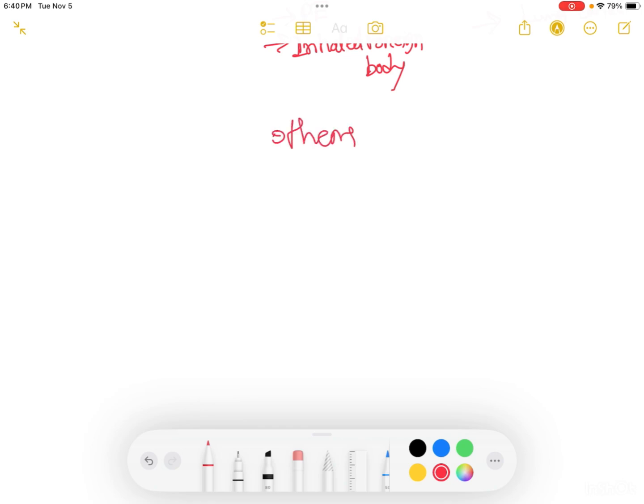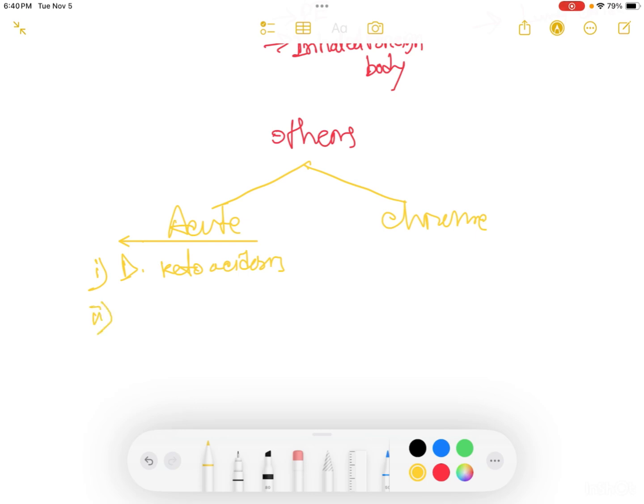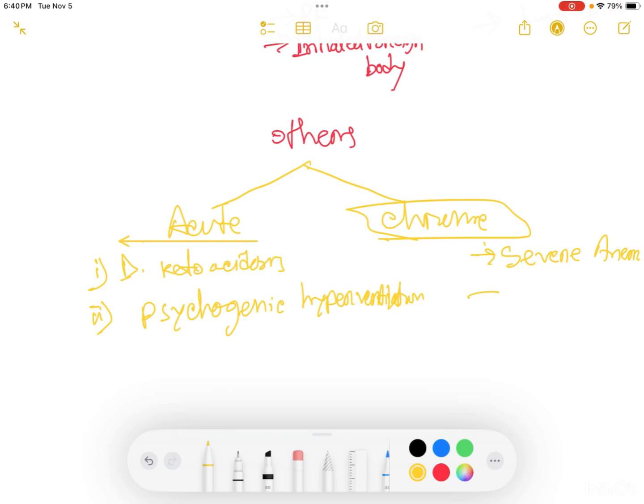Finally, other causes also include acute and chronic states. Acute causes include metabolic acidosis, such as diabetic ketoacidosis, then psychogenic hyperventilation, that means respiratory alkalosis in case of panic attack. Chronic causes include severe anemia and obesity.